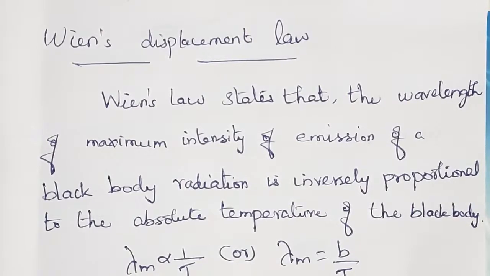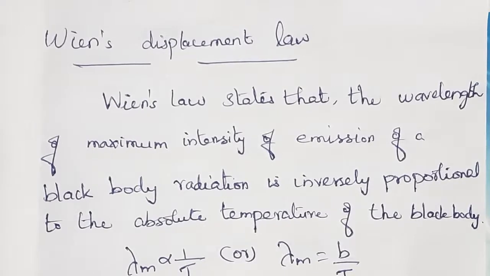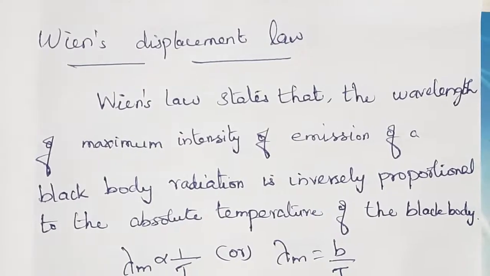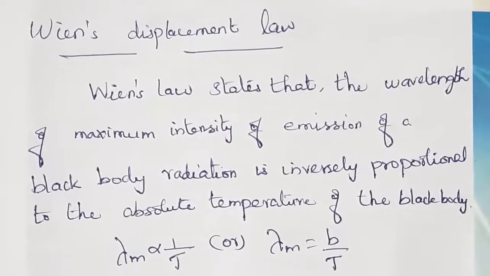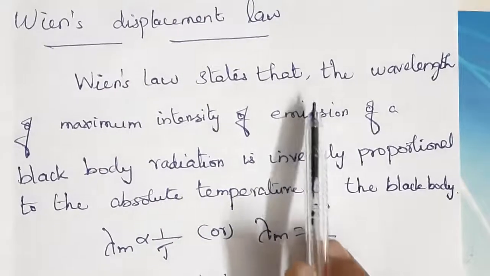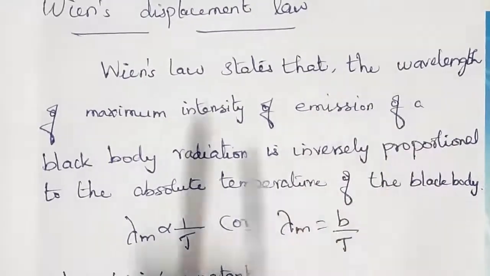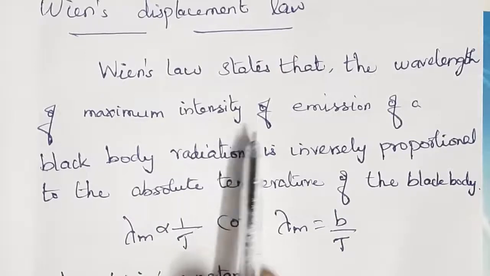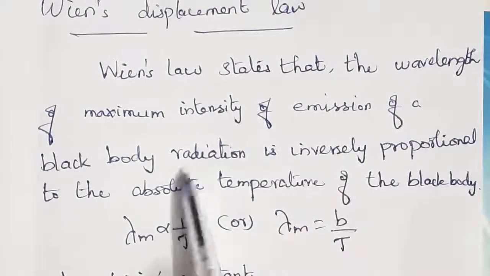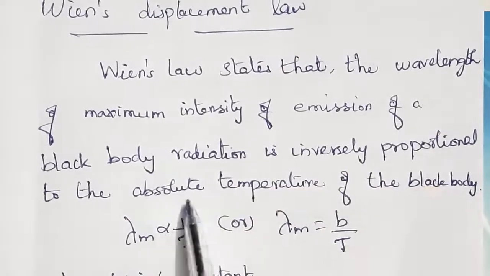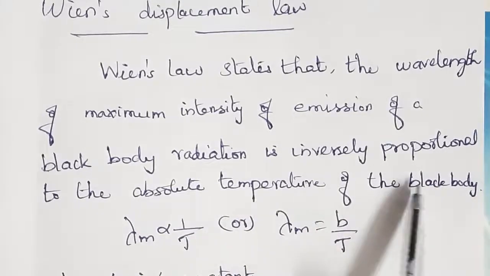So, we can state Wien's law. Wien's displacement law states that the wavelength of maximum intensity of emission of a black body radiation is inversely proportional to the absolute temperature of the black body.